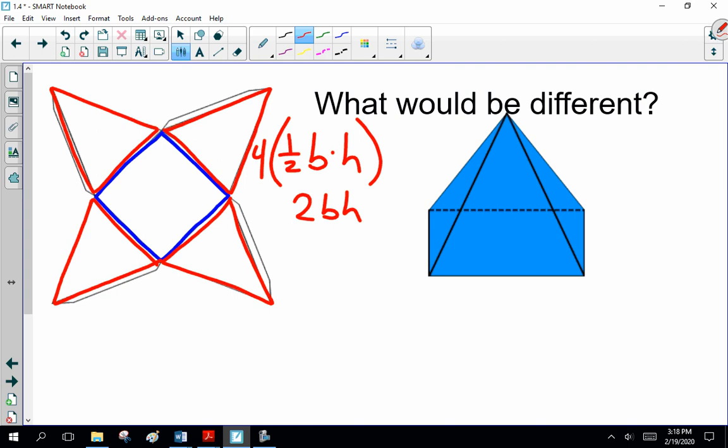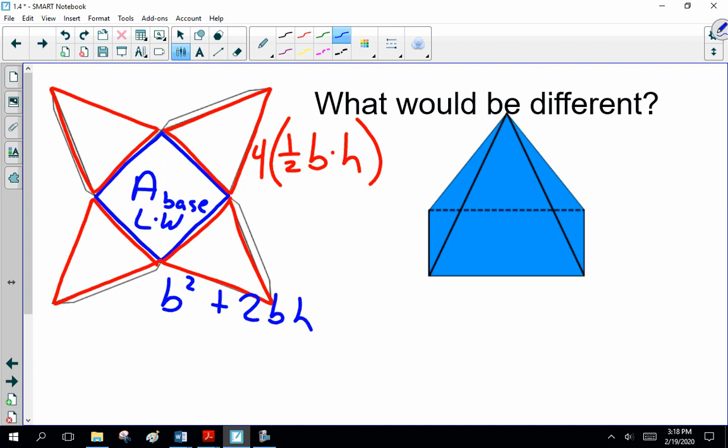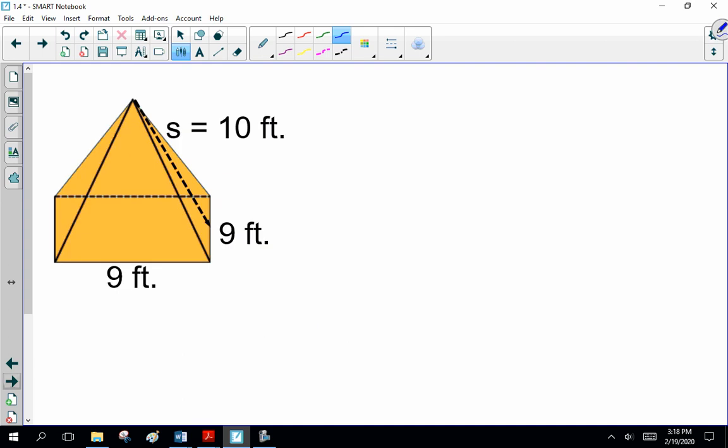Now, your formula sheet goes 4 times the area of the sides, plus the area of the base. Yes, length times width, or base squared, plus 2 times base height. So that's a different way to write it out. Rather than me try to explain that, let's do one of these. What's the surface area of this square pyramid?